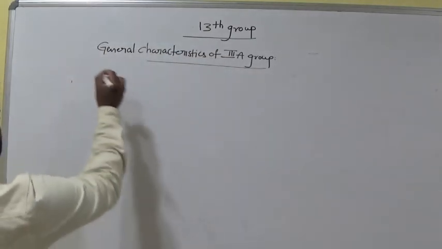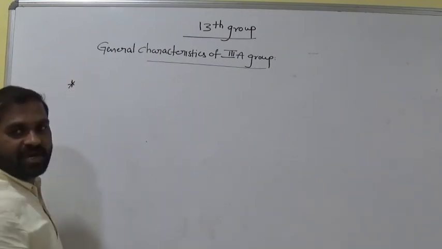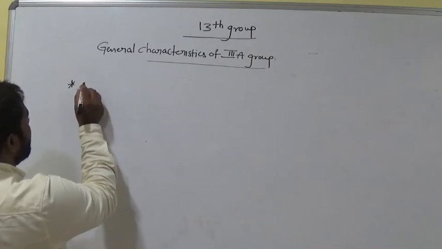And one more important point to show the tetravalency of group 3A elements.